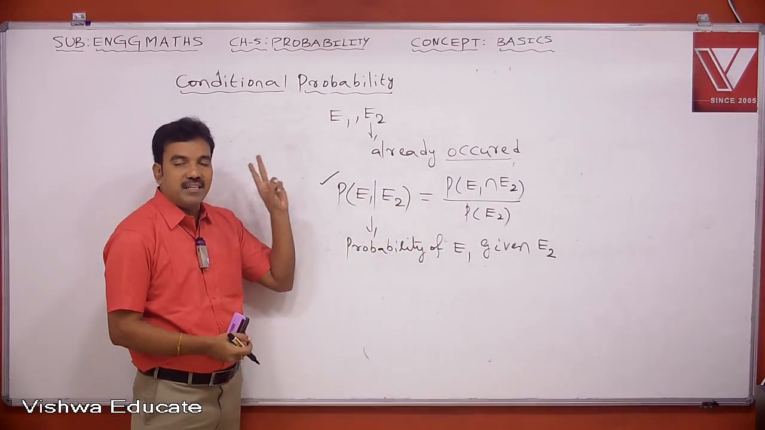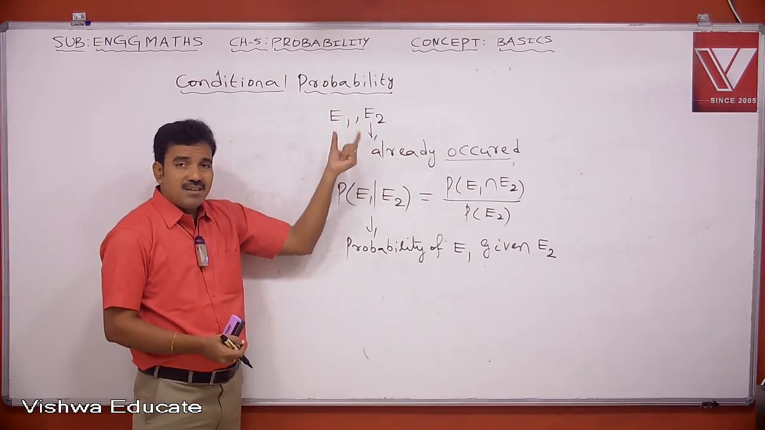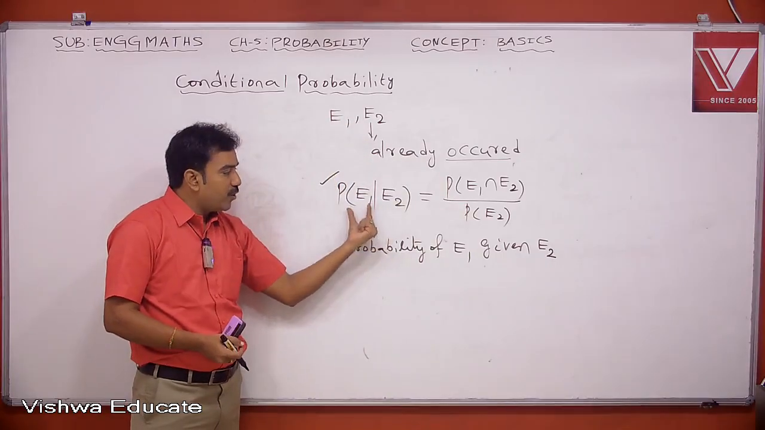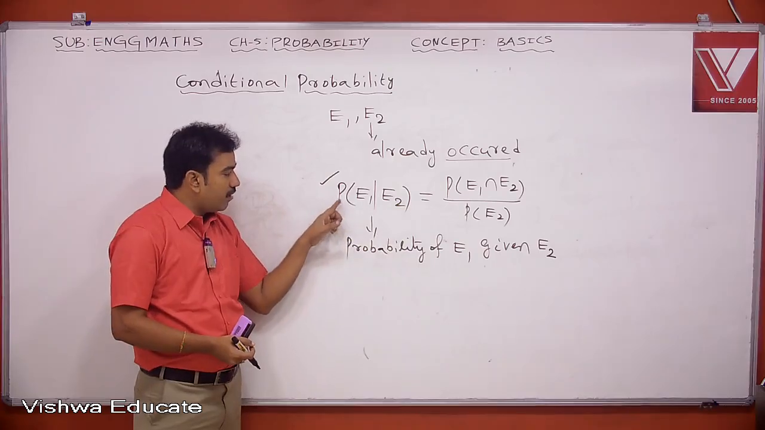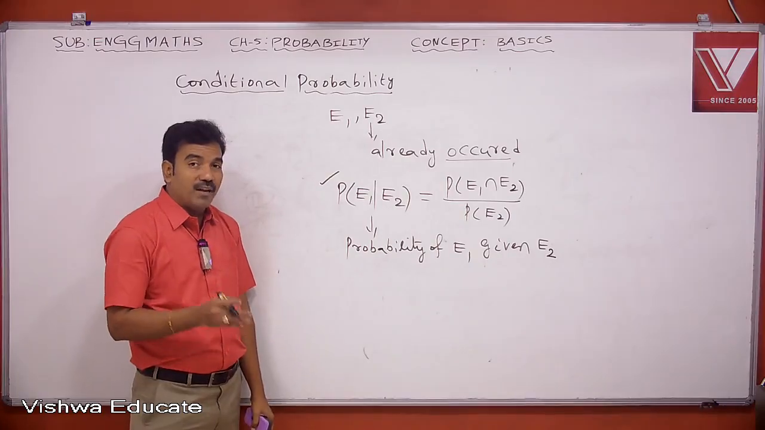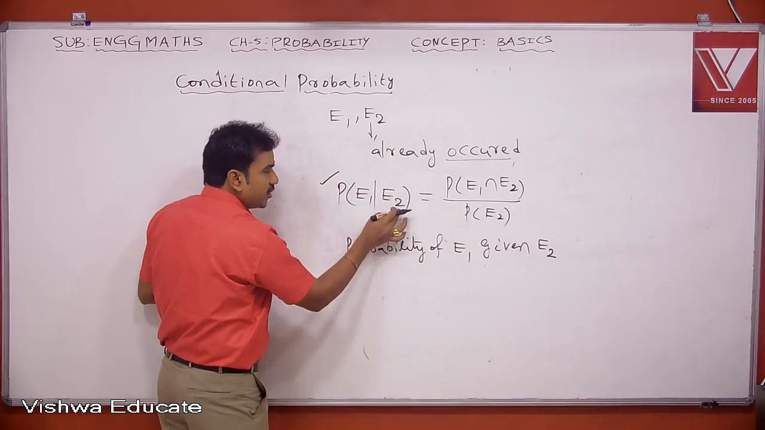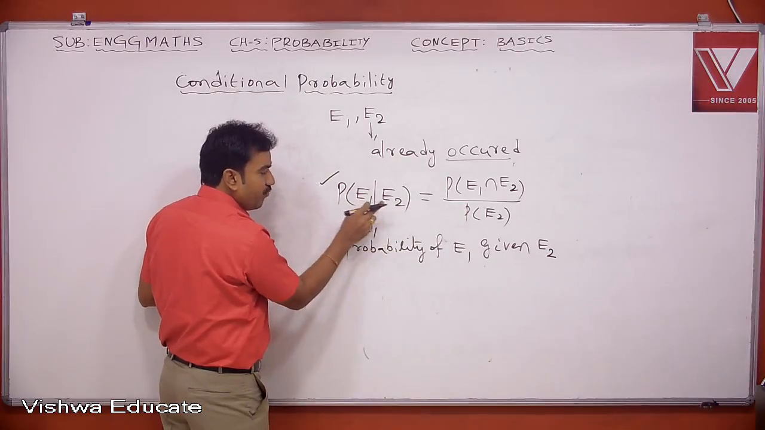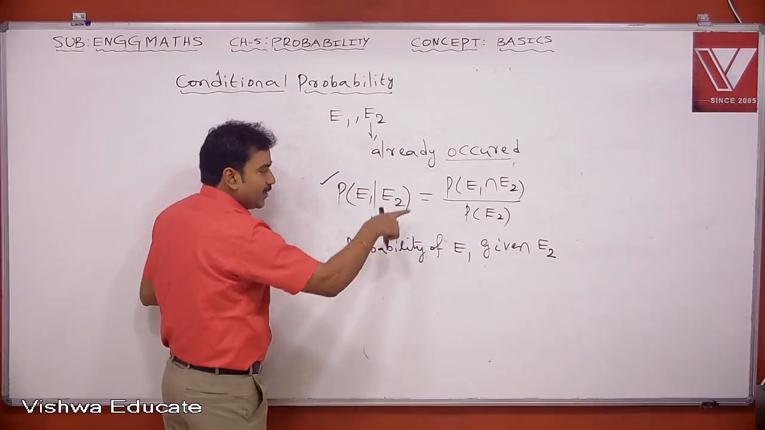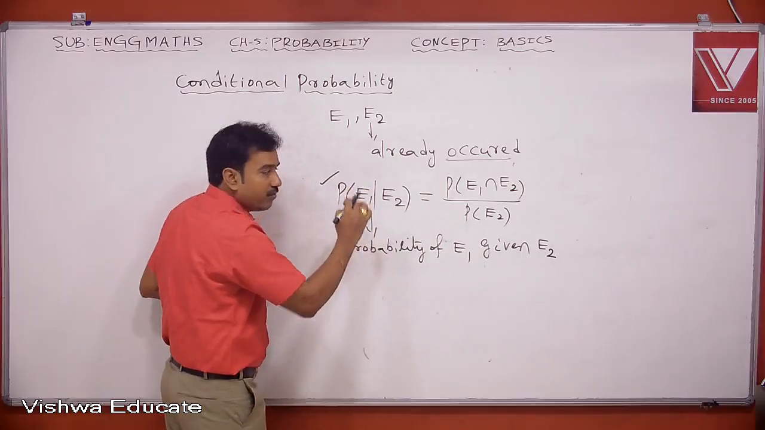We have two events, E1 and E2. E2 has already occurred. So in that situation, what is the probability to get event E1? That we denote as P of E1 slash E2, the probability of occurrence of E1 when E2 has already occurred. One event has already occurred, so whenever an event has occurred, you write it on the right hand side, E2. That we call the probability of E1 given E2. So this is given by P of the intersection of these two divided by P of this. Write this point.